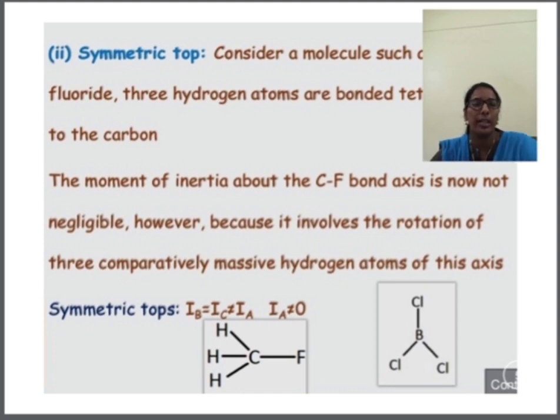When we do end over end rotation, we get a spinning-like, or top-like, structure again. Here in the upward direction there is CH3, and in the downward direction there is fluorine. When we rotate that molecule, it is like a top. So simply we can say that this molecule is a symmetric top. So the moment of inertia related to the second kind of rotation is IB.